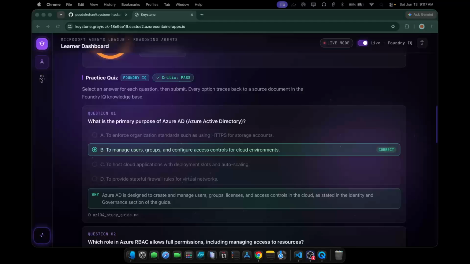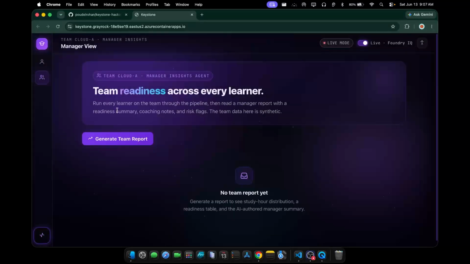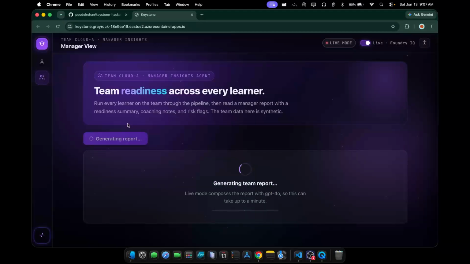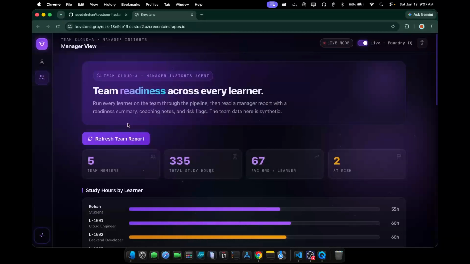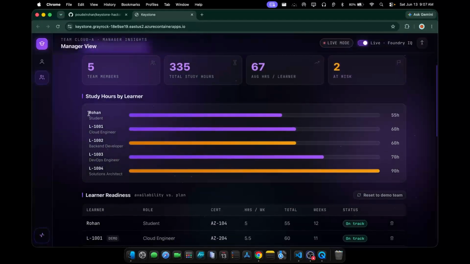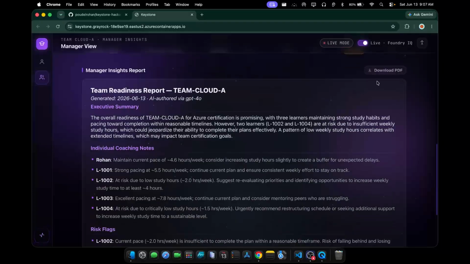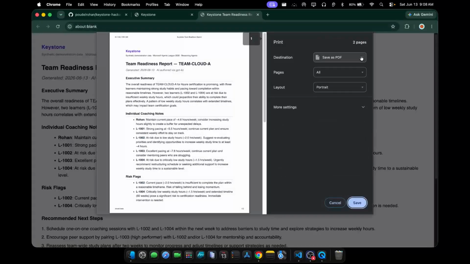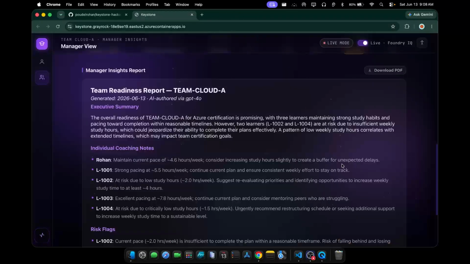Here we have a manager side too. One click and you get a report of the whole team, and it's also calling a real AI agent on the back end that makes this report. And look, I'm already on this table, the learner I just created a minute ago. Managers usually have to forward things, so there is a download PDF button you can use to share the PDFs.